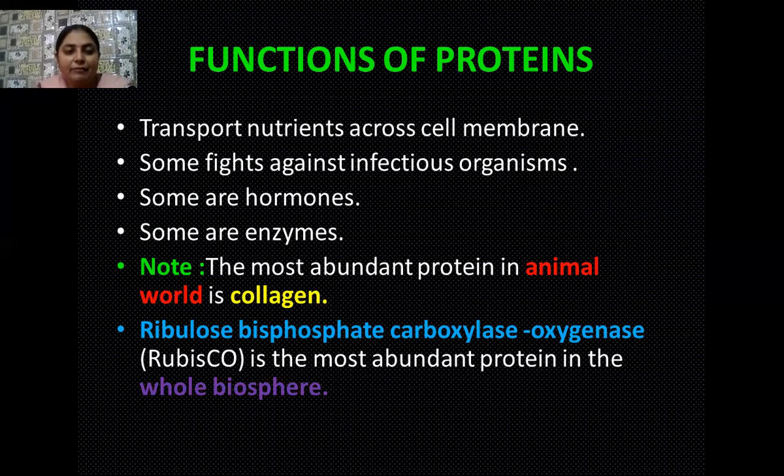You know very well, we have two types of immune responses: one is the humoral immune response and another is the cell mediated immune response. So in the humoral immune response, the chief components are the antibodies. And these antibodies are actually made up of proteins, and whenever they come in contact with an antigen, they are produced in millions during the secondary response, and in this way they kill the pathogen or antigen that enters our body.